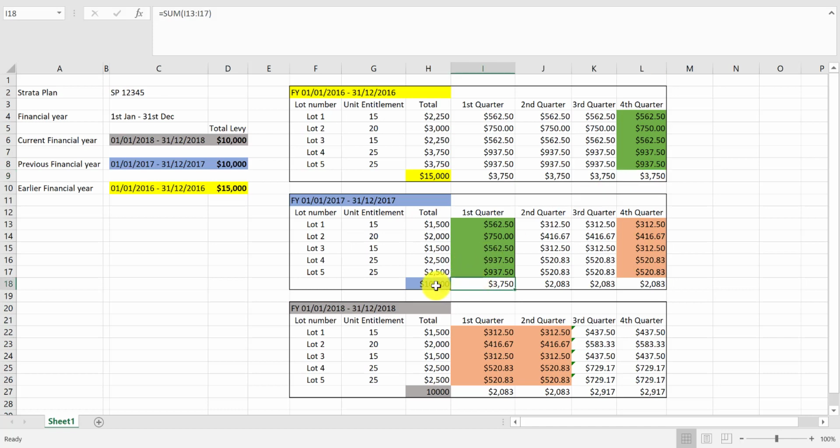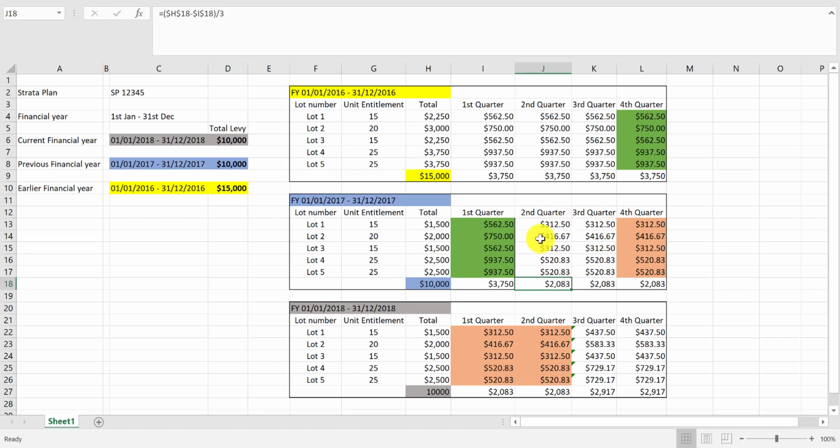Now, because we have reduced the levy from 15 to 10, and we contributed $3,750, how do we calculate what the other 3 quarters are going to be like? Very easy. 10,000 minus 3,750, divided by 3, gives you $2,083 for each quarter. Exactly the same, this number divided by 100 times 15 will get this number, times 10 will get this number.